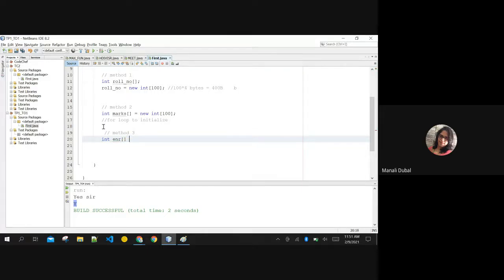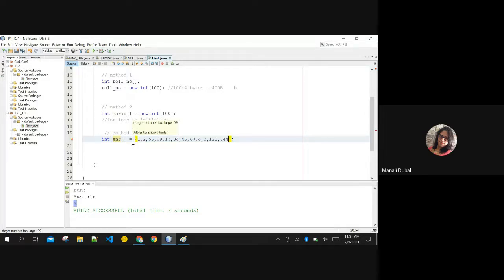I'm creating it here, a new integer array, same, 100 size. I can assign the values here itself if you want. You can assign the values comma separated here itself, okay? Automatically, whatever values are given here, the size of this array will be created in the backend.